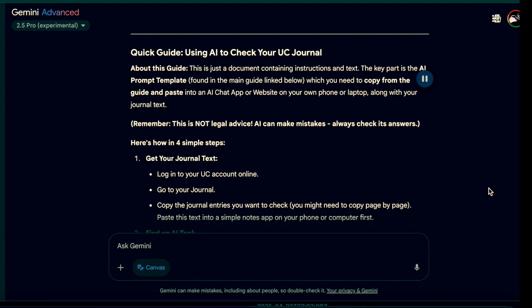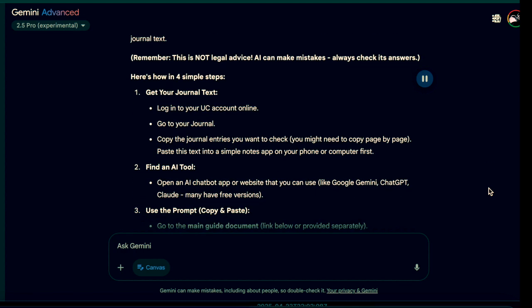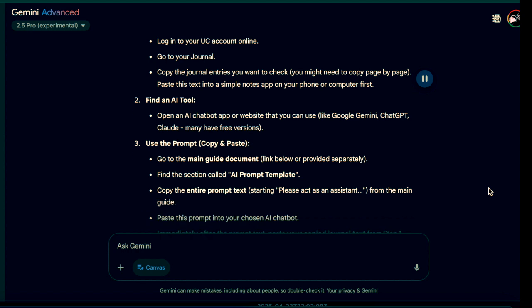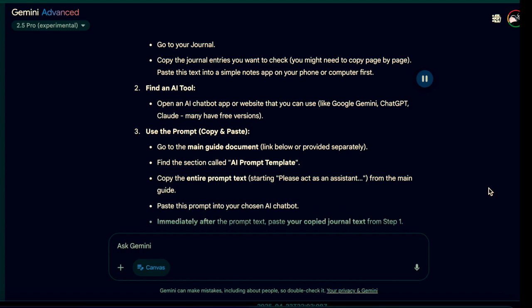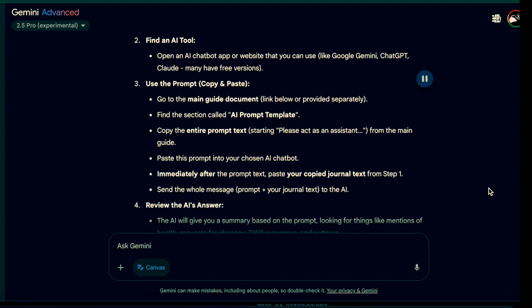1. Get your journal text. Log into your UC account online. Go to your journal. Copy the journal entries you want to check. You might need to copy page by page. Paste this text into a simple notes app on your phone or computer first. 2. Find an AI tool. Open an AI chatbot app or website that you can use, like Google Gemini, ChatGPT, Claude. Many have free versions.